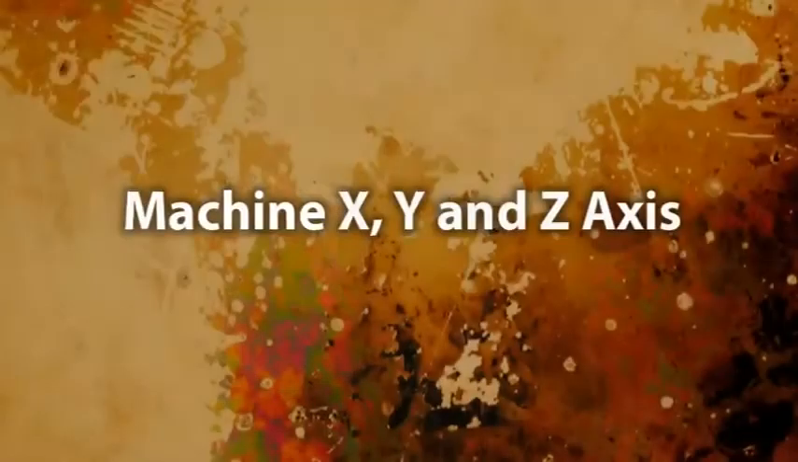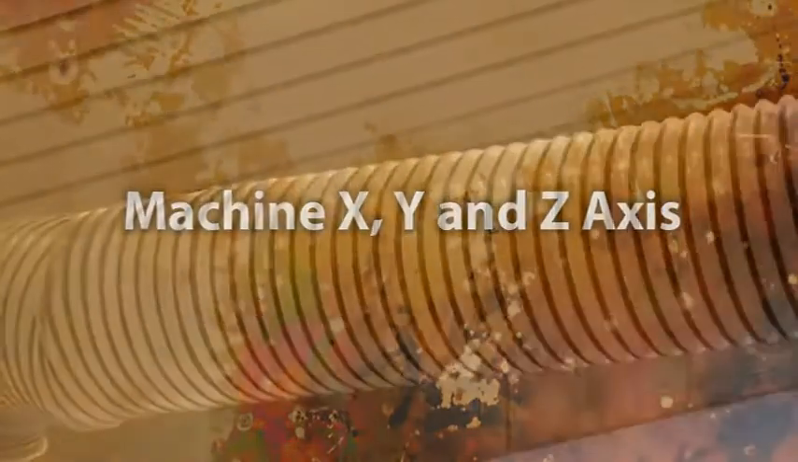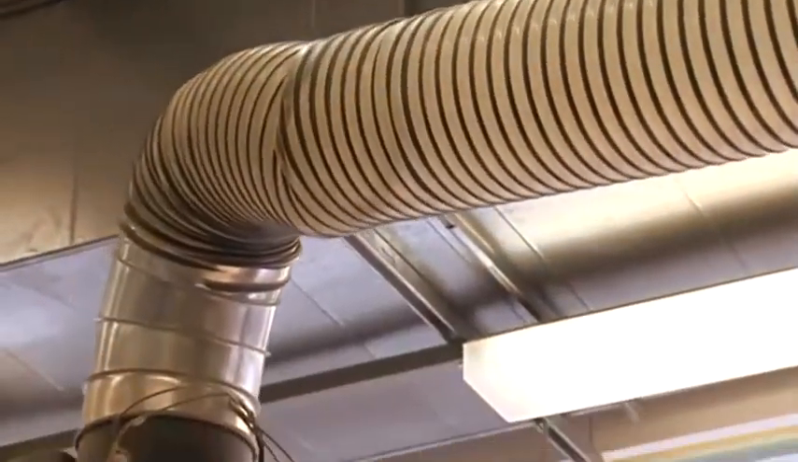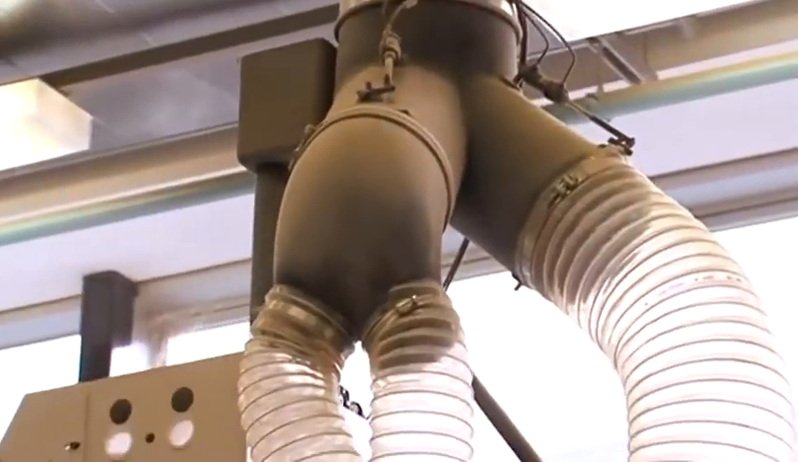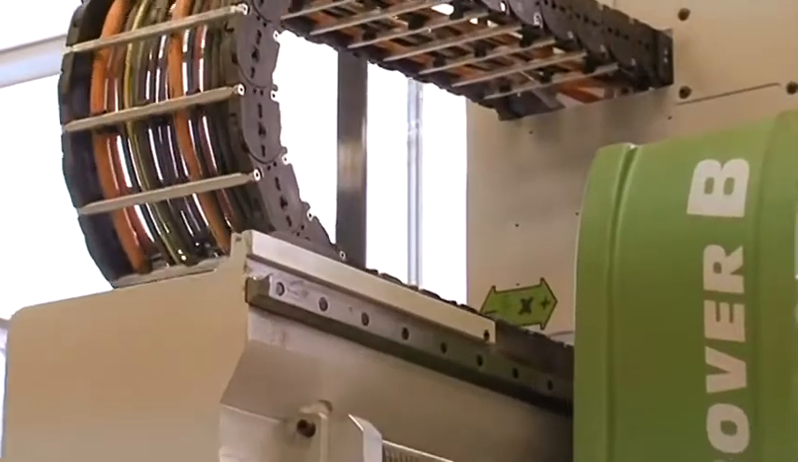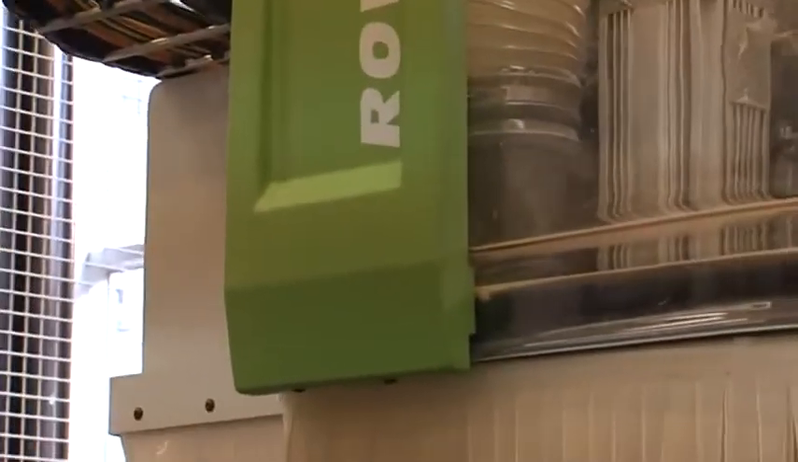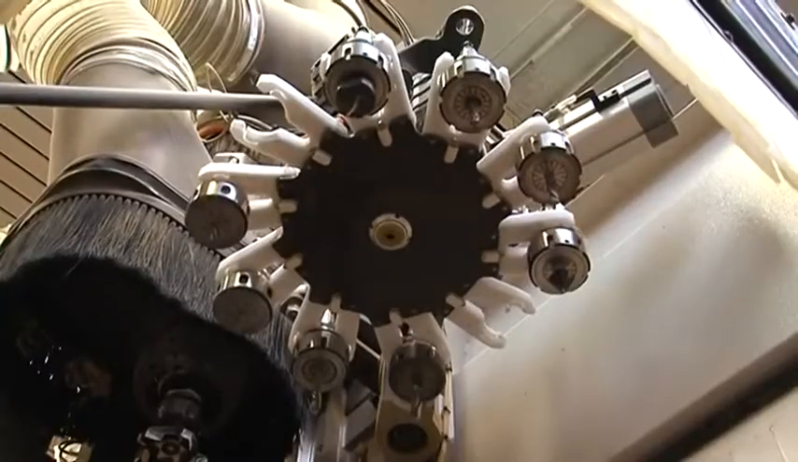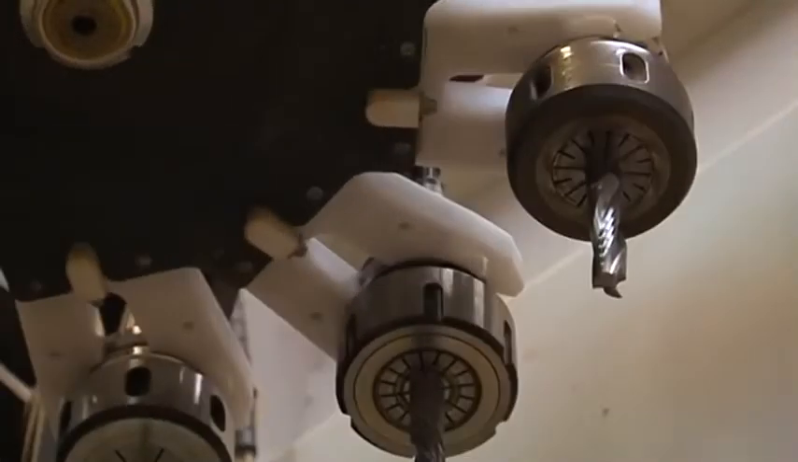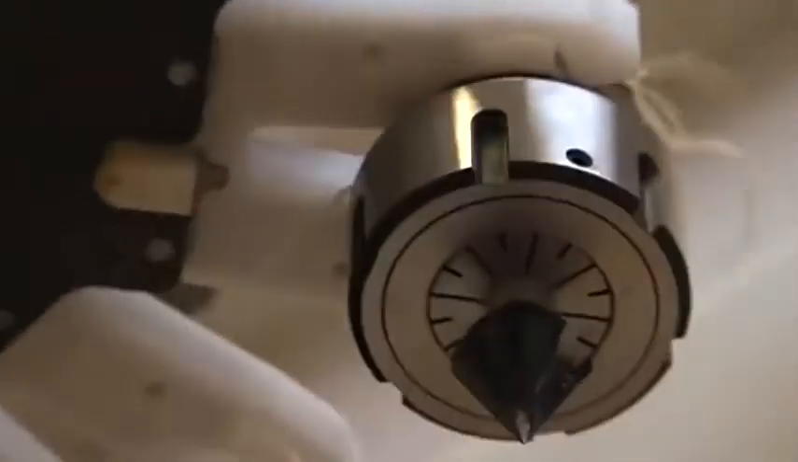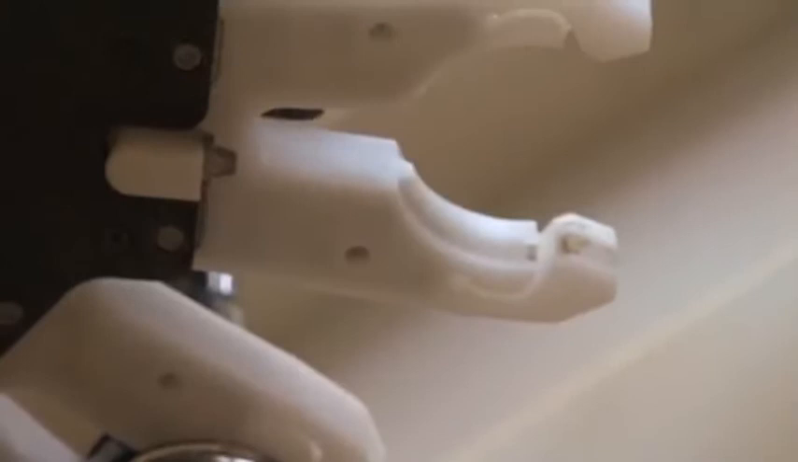Machine X, Y, and Z axis. The machine positions itself by the use of 3 positioning motors called servo motors. They keep count of how many revolutions they turn and relay that information back to the computer. These 3 motors manage the 3 axes, and they are commonly known as X, Y, and Z.